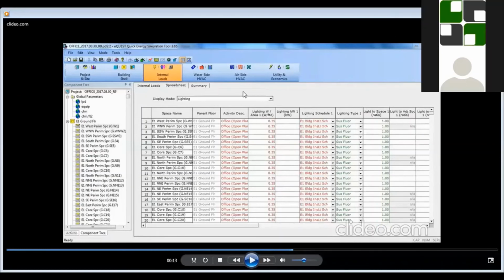So this is about the equipment, in which lighting will be coming, equipment load will be entered, everything. This has to be done based on our calculation or our inputs. So this is regarding the internal loads, which is the lighting and the equipment.